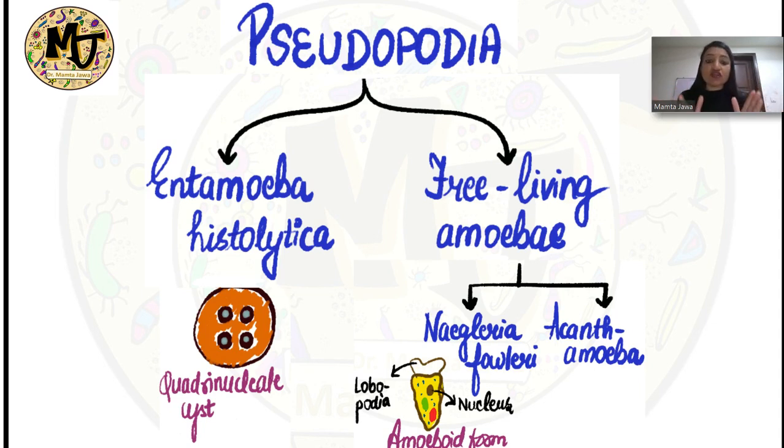Right, now, in case of Naegleria fowleri, we have got the amoeboid form, which I have drawn over here, as you can see on the screen. All right, this is the infective form, and this organism's pseudopodia are lobe shaped, and that is why they are known as lobopodia. Okay, and the infective form is amoeboid trophozoite in case of Naegleria fowleri. And what is the mode of infection? The mode of infection is nasal contamination while swimming in fresh hot water bodies like ponds, rivers, lakes, and swimming pool.